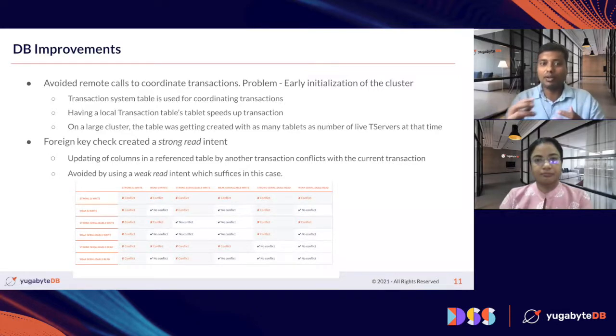And what used to happen was that if we take a strong read intent, the columns of that row cannot be updated by any other transaction. So any foreign key check used to block the parent table row, and then updates to that parent table row used to fail, right? We avoided that by taking a weak read intent, a weak read lock, so that the row can be updated, but it cannot be deleted, right? Those kinds of things improved the performance. We saw fewer failures, and suddenly we started getting better efficiency. So this was one of the things we did.